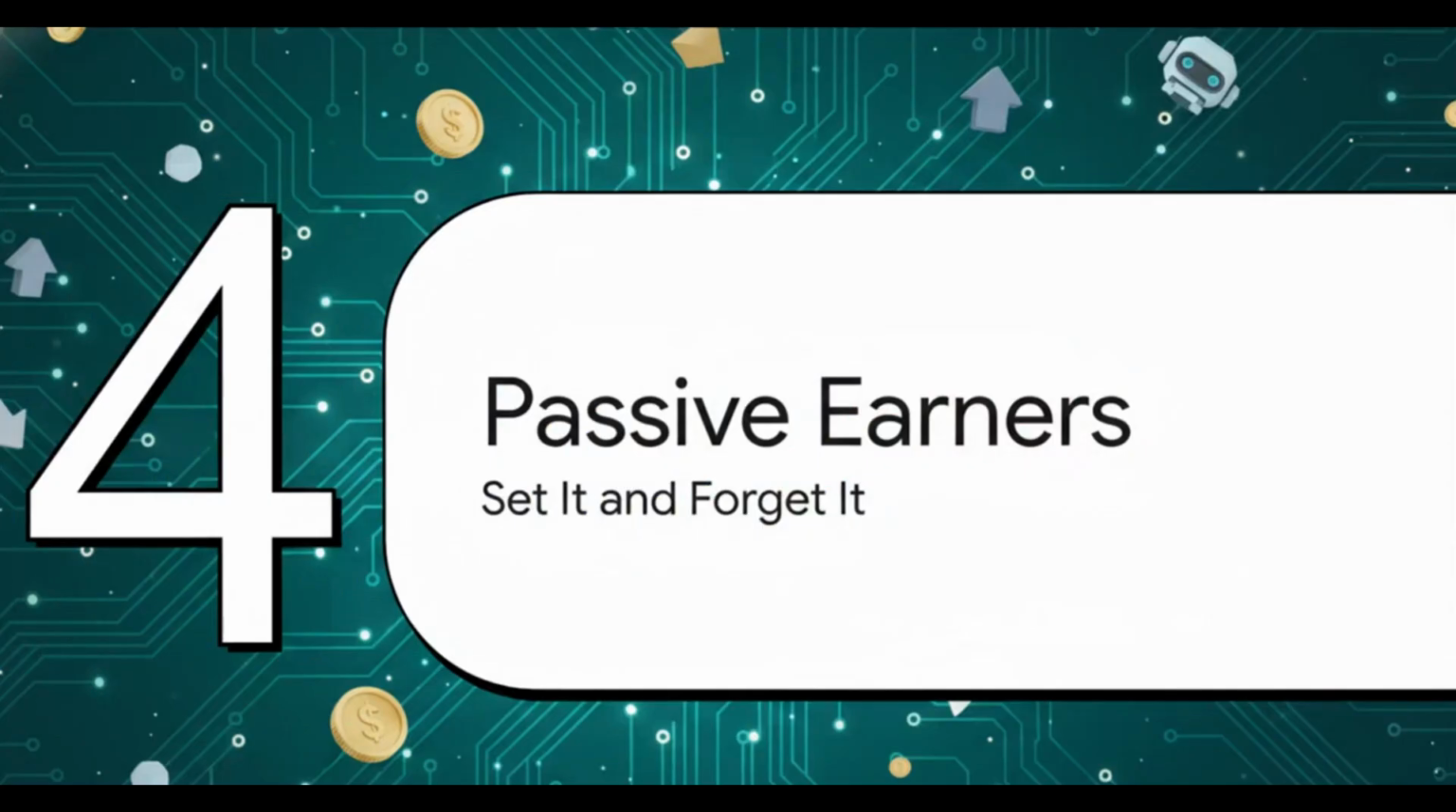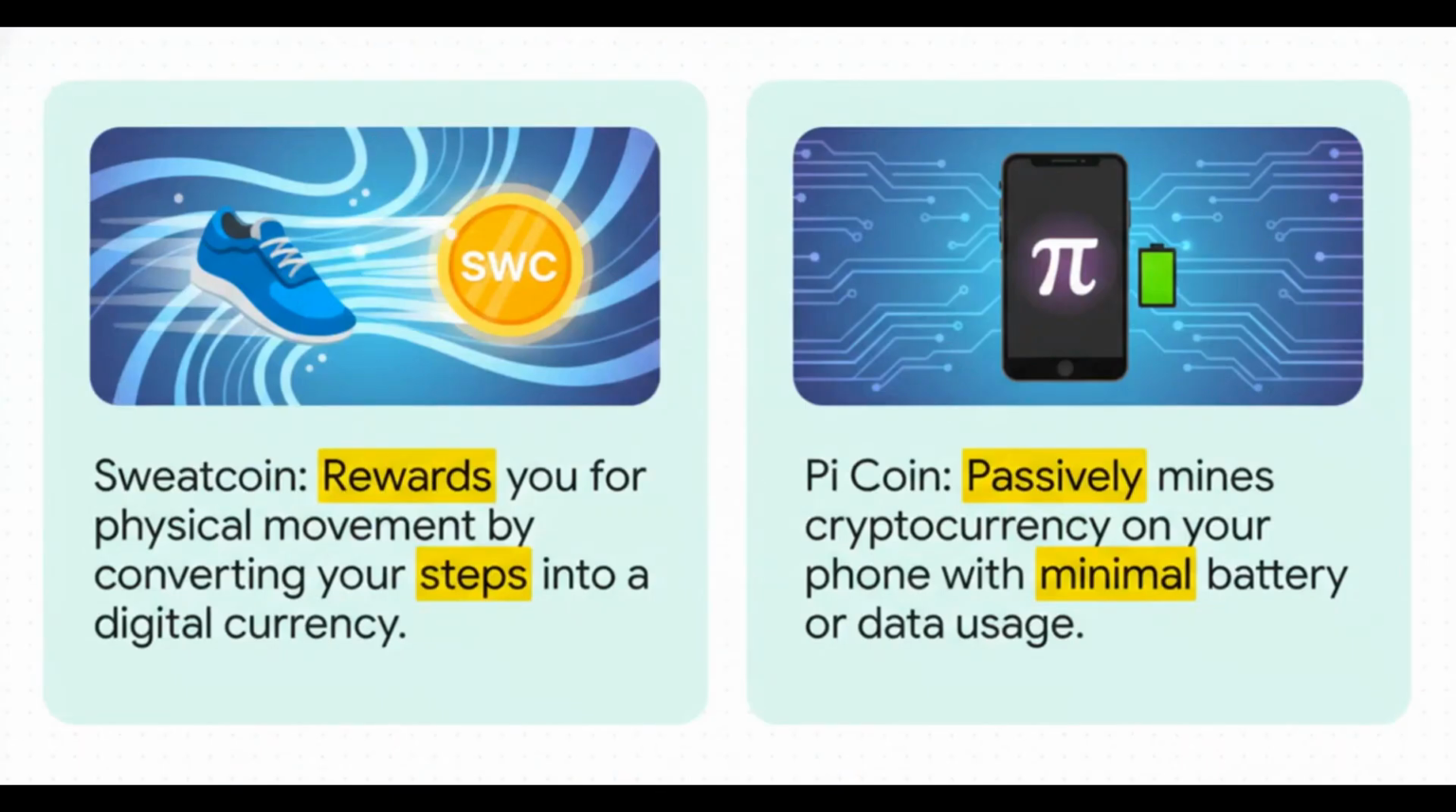Now let's talk about the most effortless part of the stack. This layer is all about setting something up one time and just letting it earn for you in the background with almost zero effort. These are the set it and forget it earners. And here are 2 fantastic examples. You've got Sweatcoin, which rewards you for physical activity by turning your steps into a digital currency. And then there's Pi Coin, a cryptocurrency you can actually mine right from your phone. And no, it doesn't use up your battery or your data. You literally just tap a button once a day and it earns for you in the background.